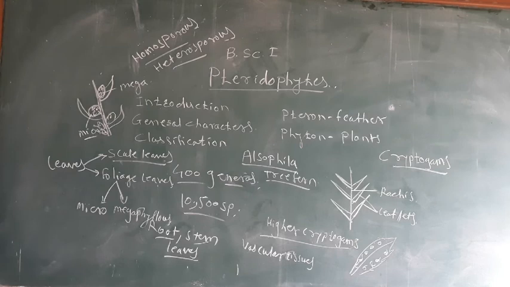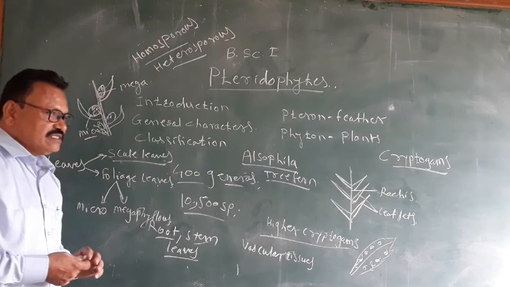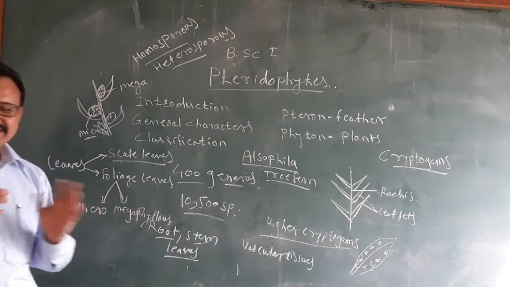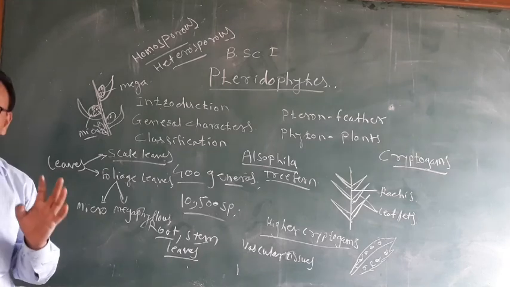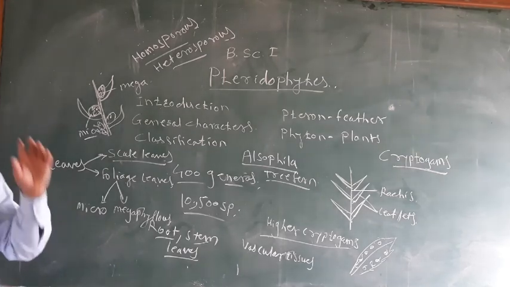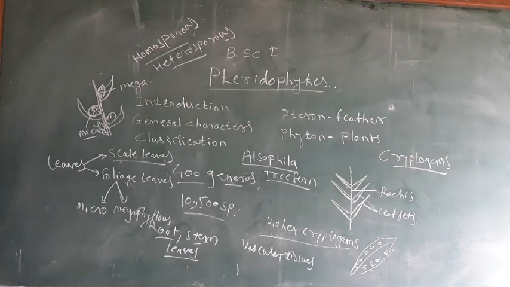In some pteridophytes, the sporangia are present on the ventral surface of the leaves, while in Marsilea the sporangia are formed in a specialized structure called a sporocarp, which is a bean-shaped structure. In that bean-shaped structure, the microsporangia and megasporangia are formed.